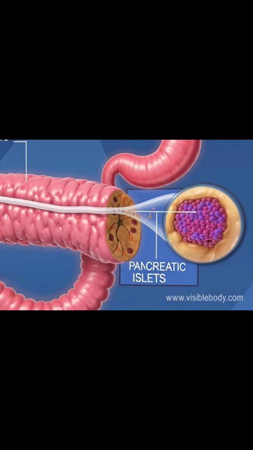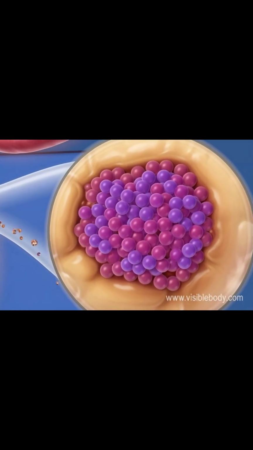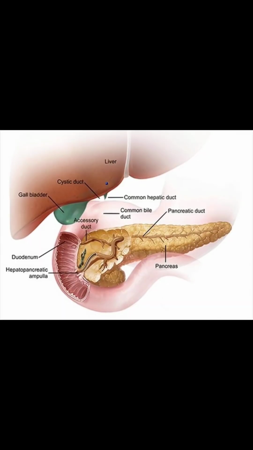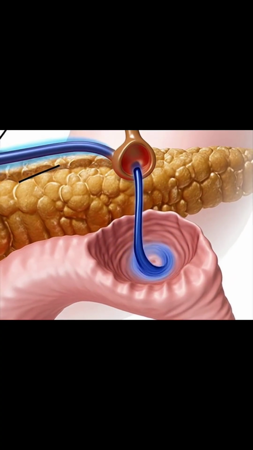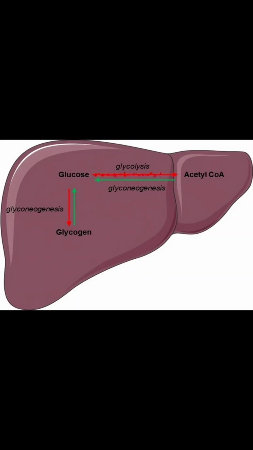Pancreas has both exocrine and endocrine activity. It produces the pancreatic juice, which is exocrine gland, while as an endocrine gland, it secretes insulin and glucagon. An endocrine function is performed by special cells called islets of Langerhans, which are present in pancreas. Glucagon works opposite to insulin and it increases the blood sugar level.